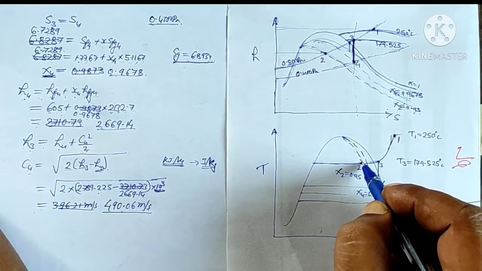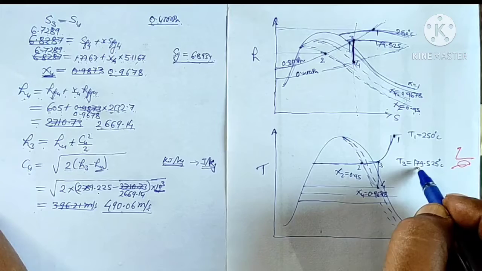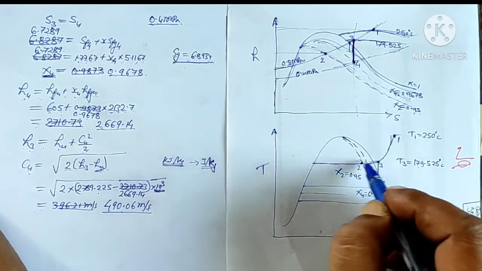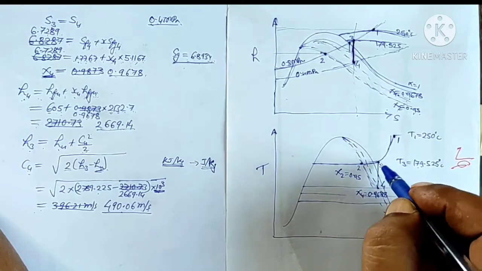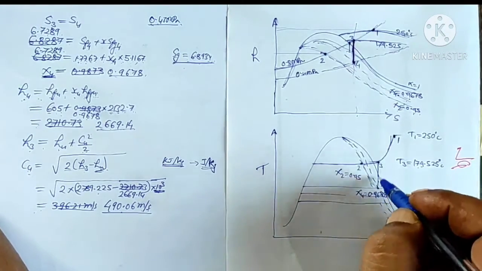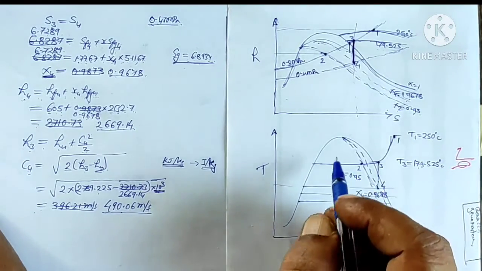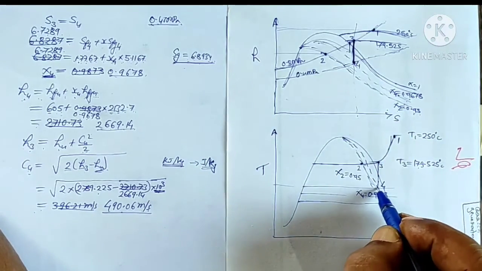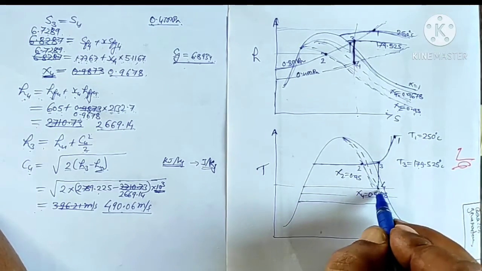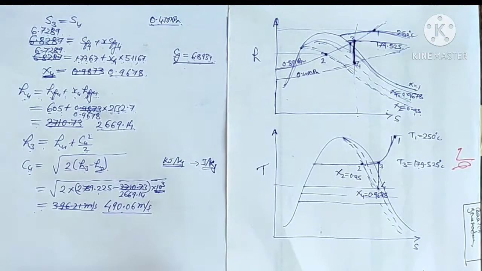So we will come to know point 2, and for point 3 the temperature we had calculated as 179.525, so that we can draw on this, and the pressure line. So we will locate point 3. From point 3 we will draw a vertical line to the temperature line equal to the saturation temperature corresponding to the pressure of 0.4 megapascal. So point 4 will be located, and once it is located, we can find out the dryness fraction. That way we can draw on the HS and TS diagrams.